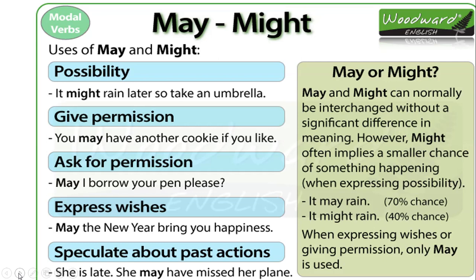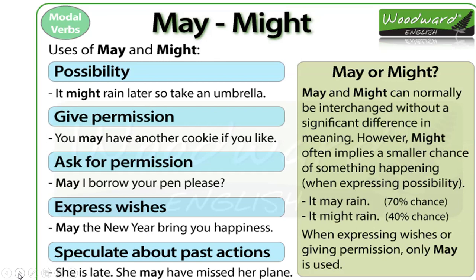When expressing wishes or giving permission, we use may only. So this is one of the most important differences between the two, that we do not use might for expressing wishes or giving permission. Rest all is same with may and might, but this is the only difference, that we never use might when we express a wish or when we give permission.